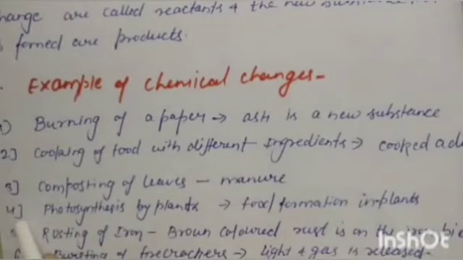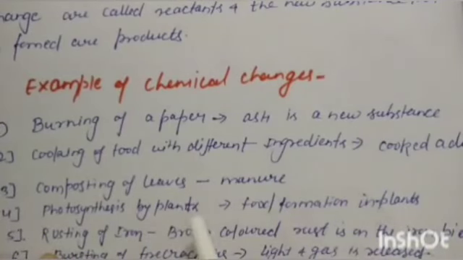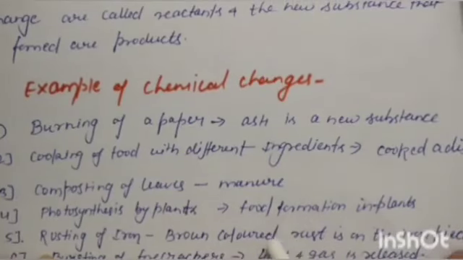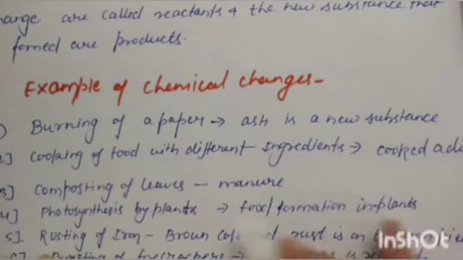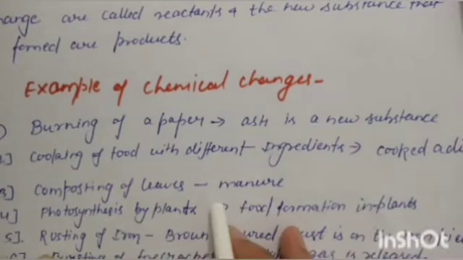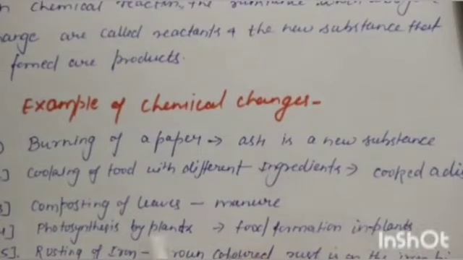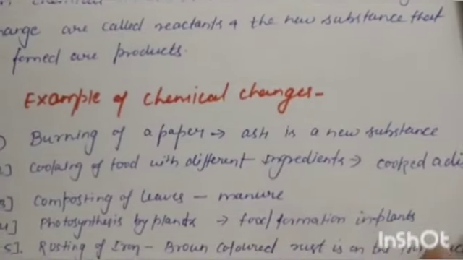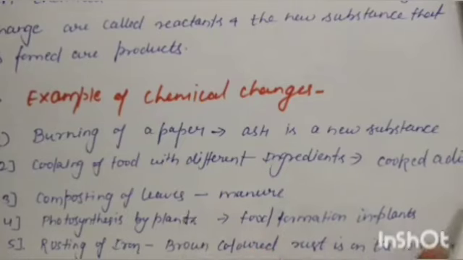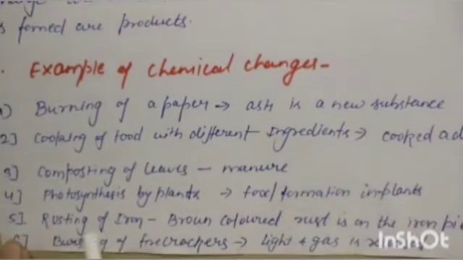The fourth one is photosynthesis by plants. Here the new substance that is formed is food in plants. Photosynthesis helps to make the food, and plants can utilize that food for growth. Next, rusting of iron.